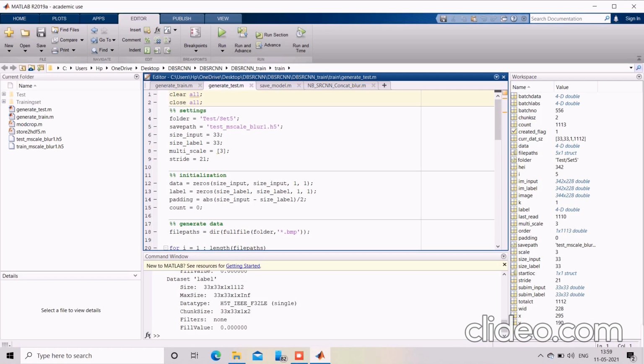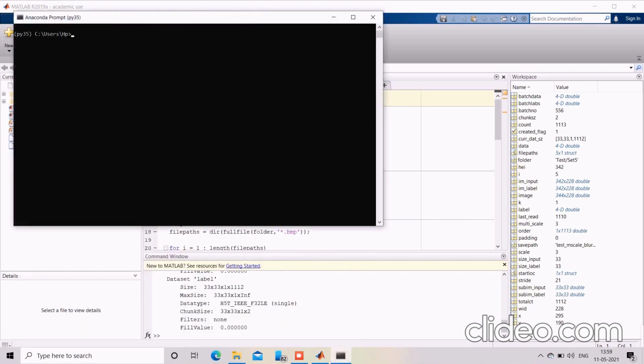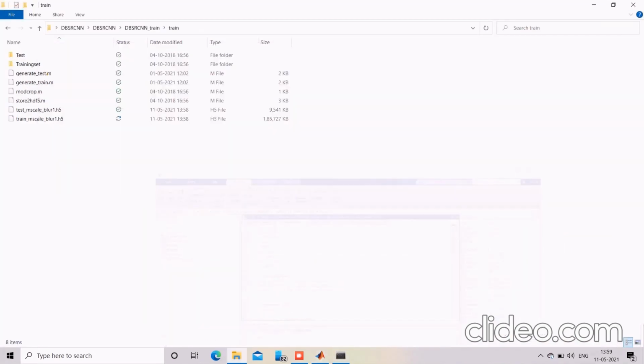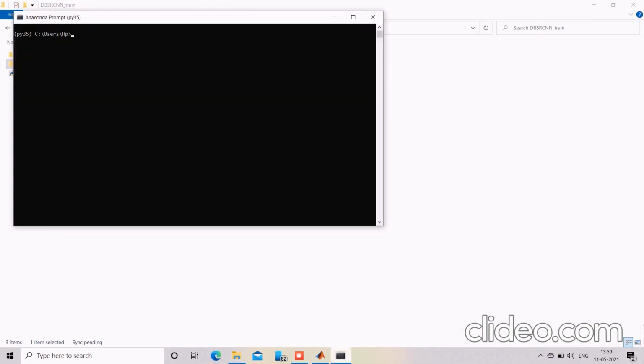Yeah, the image attributes were listed in the workspace, and in the command window we got the maximum size of the data, filters, and fill value of the training data. Now we'll be doing the next procedure in Anaconda prompt. We need to copy the work path of the DBSR-CNN folder to the Anaconda prompt. We are doing this procedure to import the register converters from MATLAB.